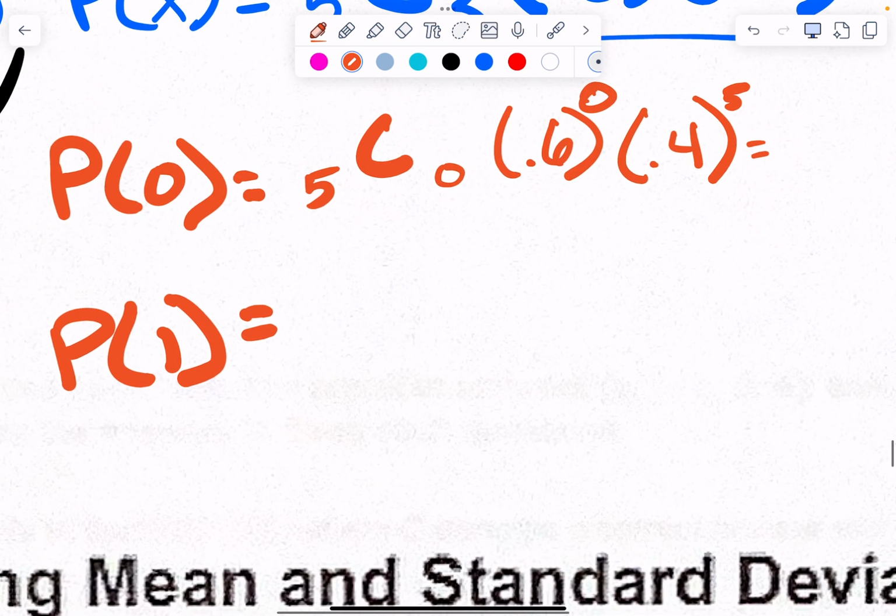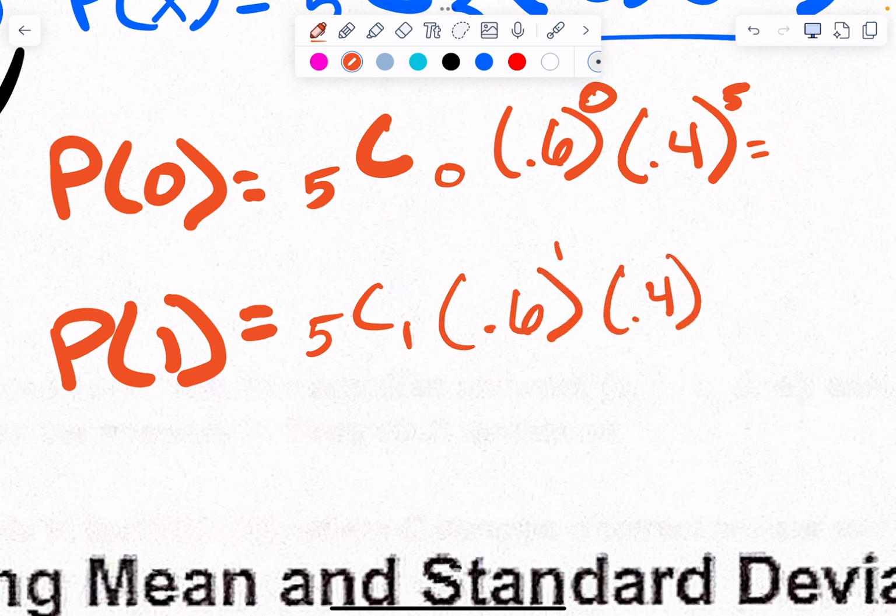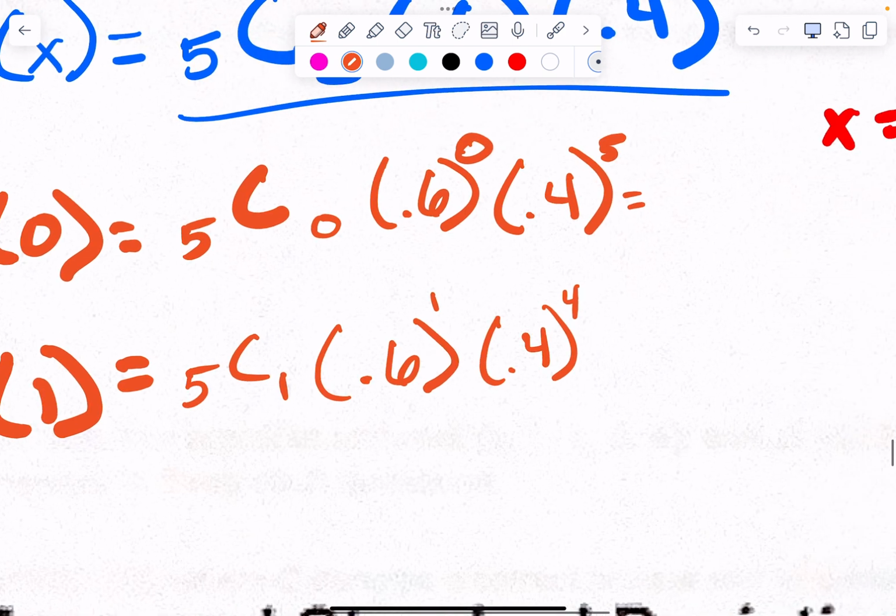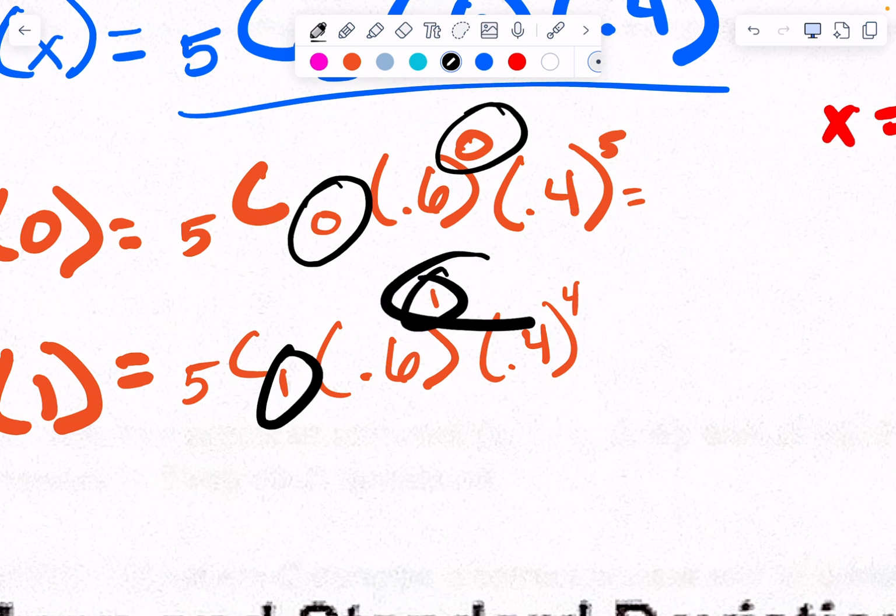If I set up the next one, this would be 5C1, right? 1 person believing in the devil. 0.6 to the 1st, 0.4 to the 4th. By the way, if you haven't figured this out yet, this guy is always the same exponent as your whatever, right? And then these two add up to be what n is? Okay, that was a lot of stuff.